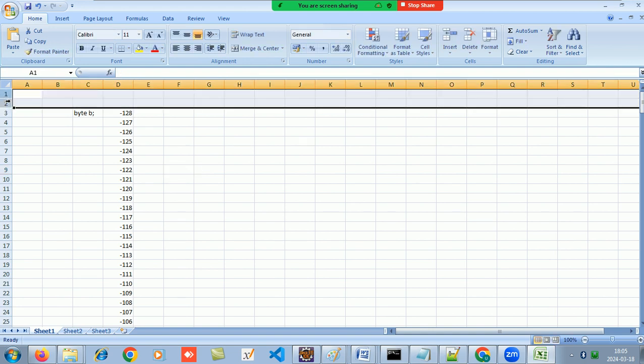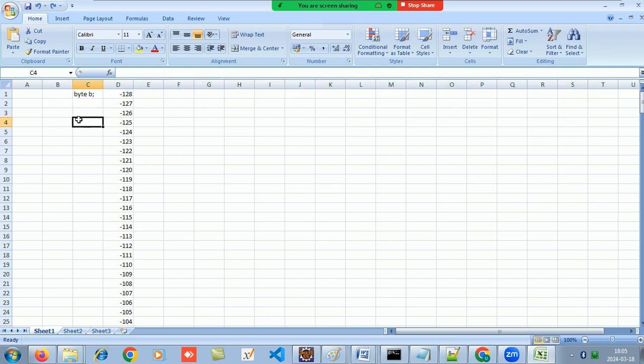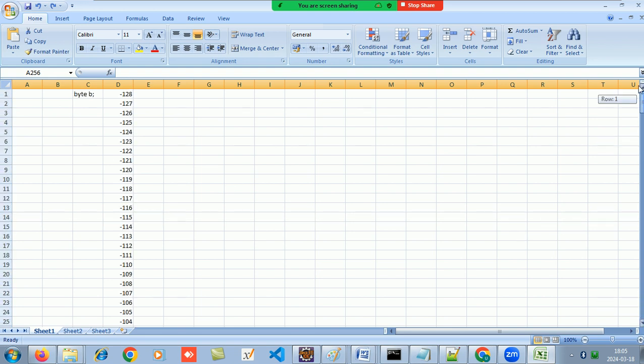So if I remove these two lines, I have first value, second value, third value, and so on, up to 127. I have 256 values, correct? So now my question is, if I make a variable of byte, and I say byte B, I can only give a value in this range.